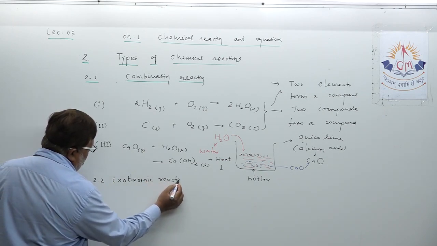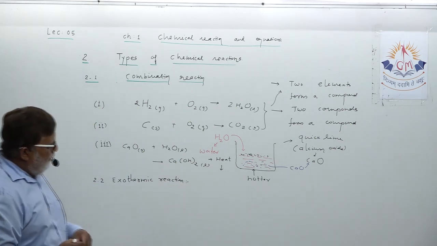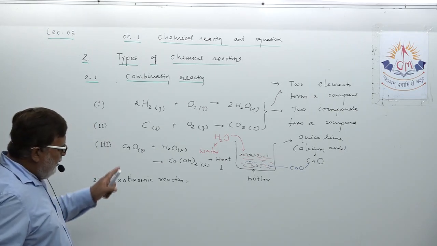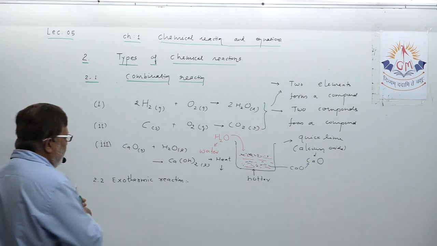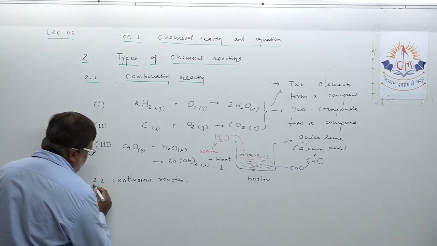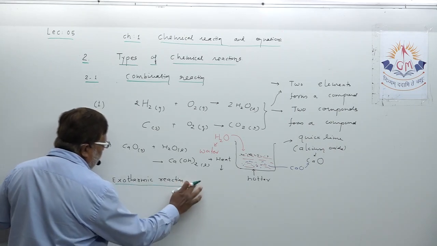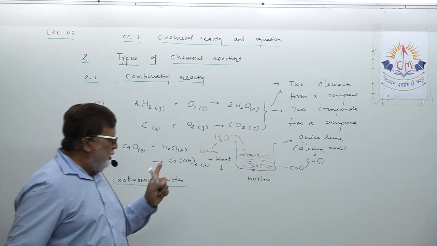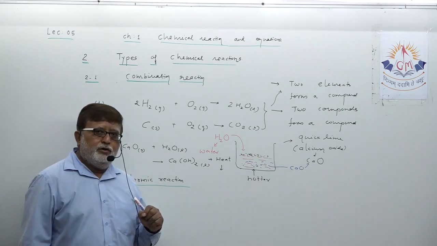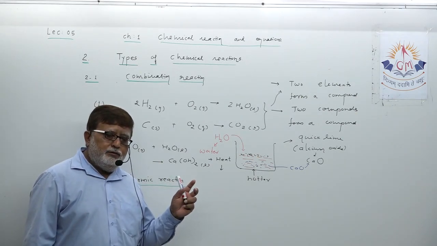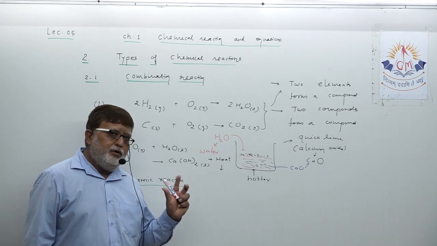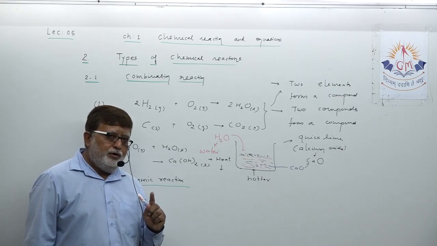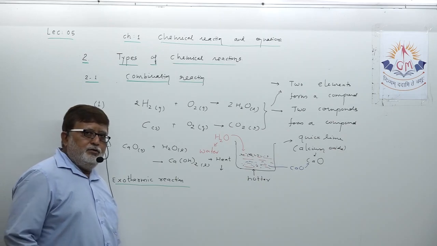Actually, dear student, can I term this chemical reaction between quick lime and water as an exothermic chemical reaction? Why not? Because during this chemical reaction between water and calcium oxide, lots of heat energy appears as a product, and because heat energy appears as a product, that is why it is called an exothermic reaction.